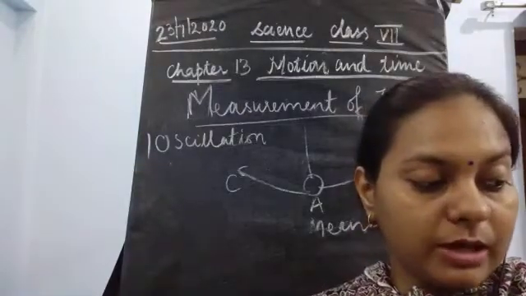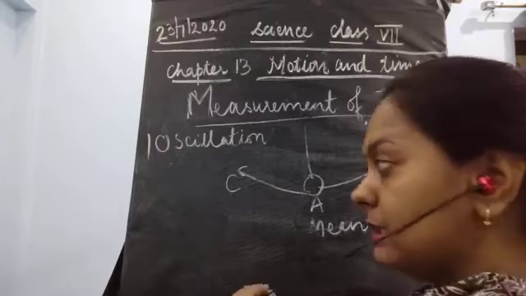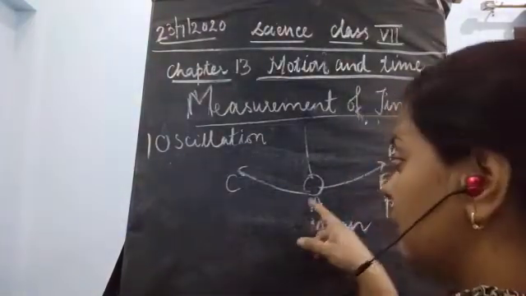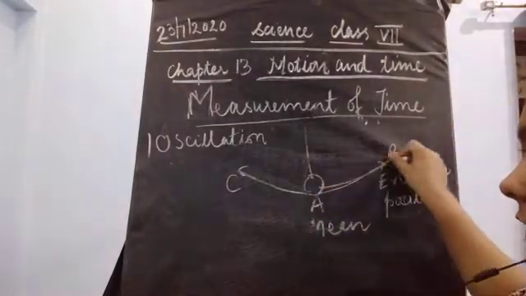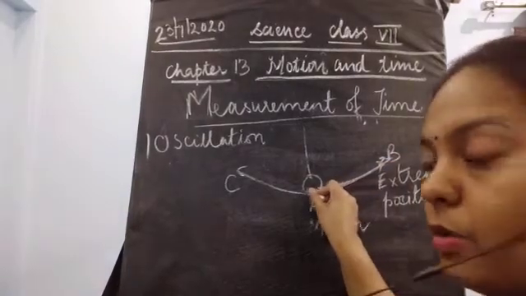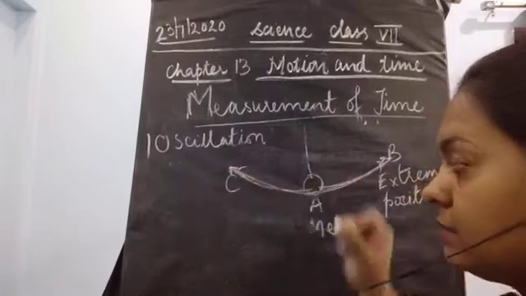So please remember what the meaning of one oscillation is. One oscillation means that the object starts from its mean position, moves towards one of its extreme positions, comes back to its mean position, goes towards the next extreme position, and comes back to its mean position.